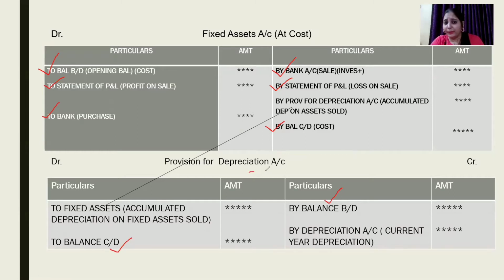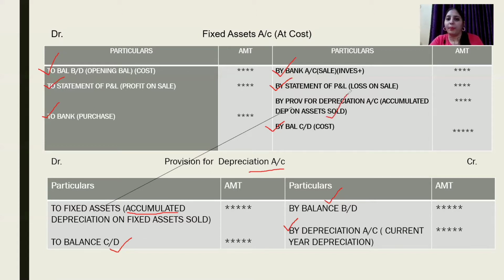In provision for depreciation account, if we recall what we studied in 11th class, we used to record current year depreciation on the credit side. So on the debit side, what depreciation did we write? We used to write accumulated depreciation. Accumulated depreciation is the total depreciation calculated on the asset which is being sold. This amount is transferred to the asset account as well.